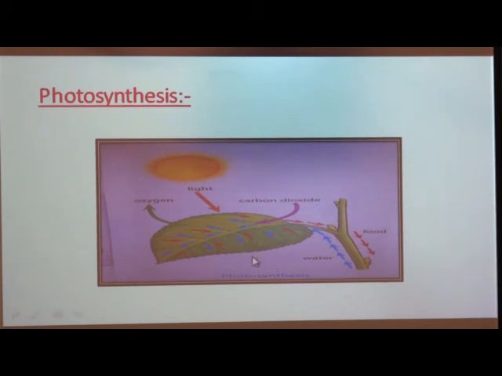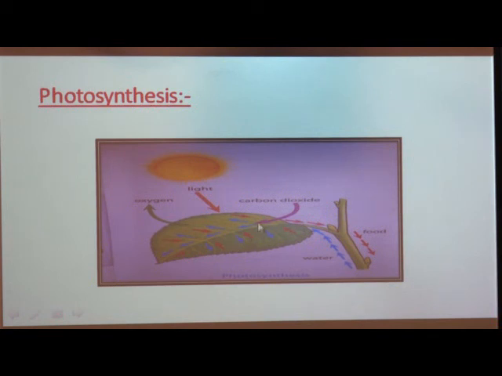Here in this picture you can see the process of photosynthesis. This is the leaf of a plant. They use carbon dioxide, and that green colored substance is called chlorophyll. You see here the green colored substance present in the leaf, that is chlorophyll.